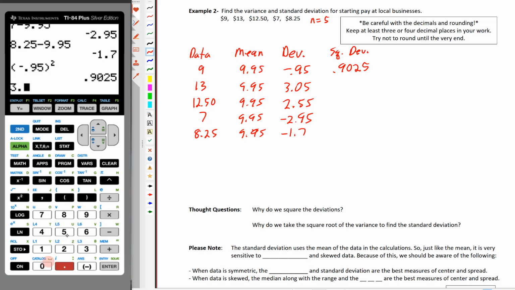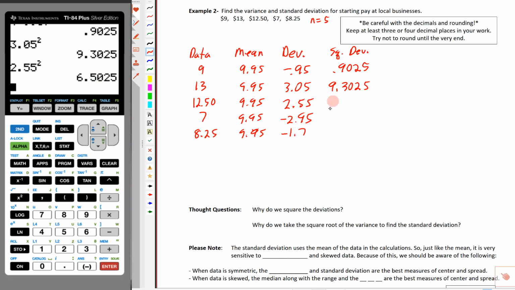So this is 3.05, and because that's positive, I don't need the parentheses on it. So we'll do 9.3025, and the next one is 2.55. So 2.55, we'll square that, and we end up with 6.5025. So 6.5025.